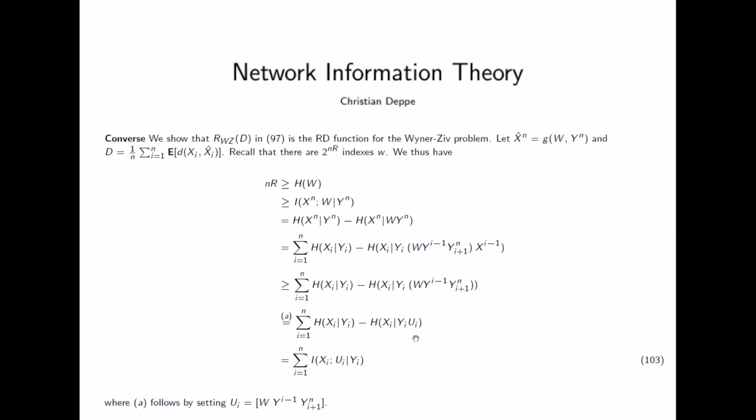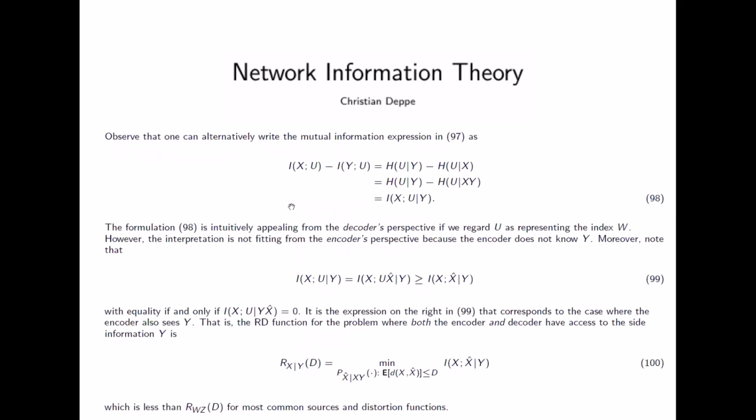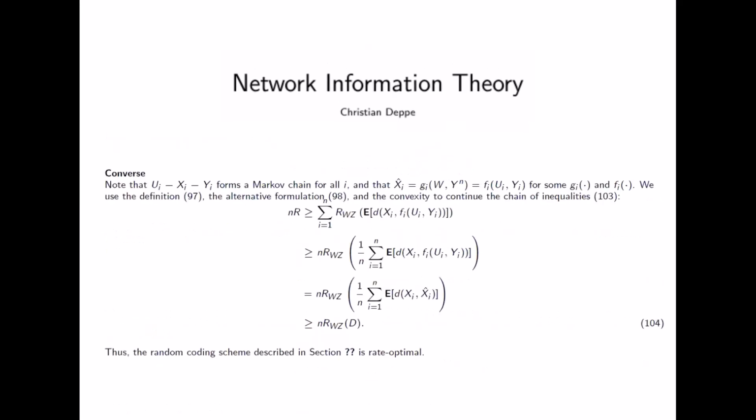Now we just define ui in this way. That means we can write this in this way here. And now we get this sum here. This is just the mutual information between xi and ui under the condition yi. But now, if you remember that we can also write, let's go back. So we can write this difference, the mutual information between x and u and y and u is equal to the mutual information between x and u under the condition y. So that means we can continue in the following way.